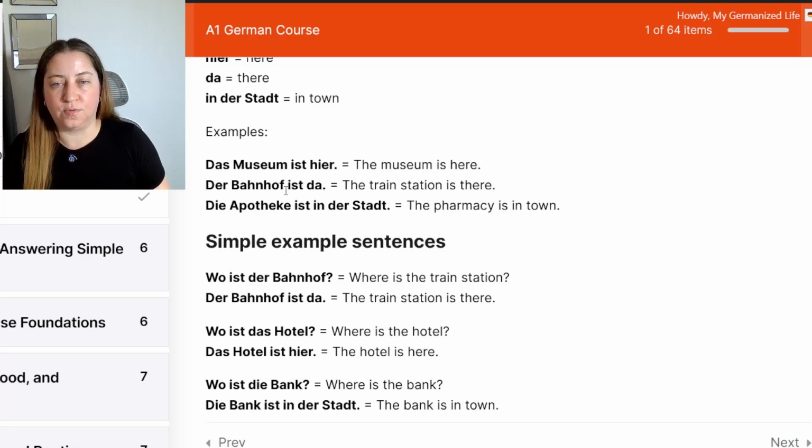Der Bahnhof ist da. The train station is there. Die Apotheke ist in der Stadt. The pharmacy is in town.